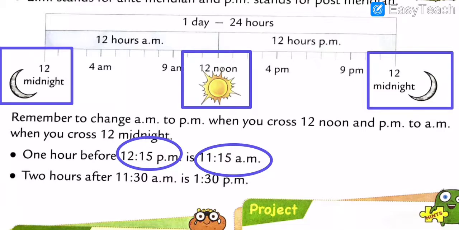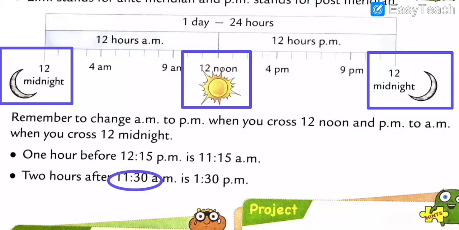1 hour before 12:15 p.m. is 11:15 a.m. Okay, what is the main important word? The main important word is 1 hour before. Before timing. We have to present here the before time. And then in the second sentence, what we have to present? We have to present after. 2 hours after 11:15 a.m. is 1:30 p.m. Got my points, all of you, what I'm telling you? Note down all these things, my dear, in your book. This is very important for us.